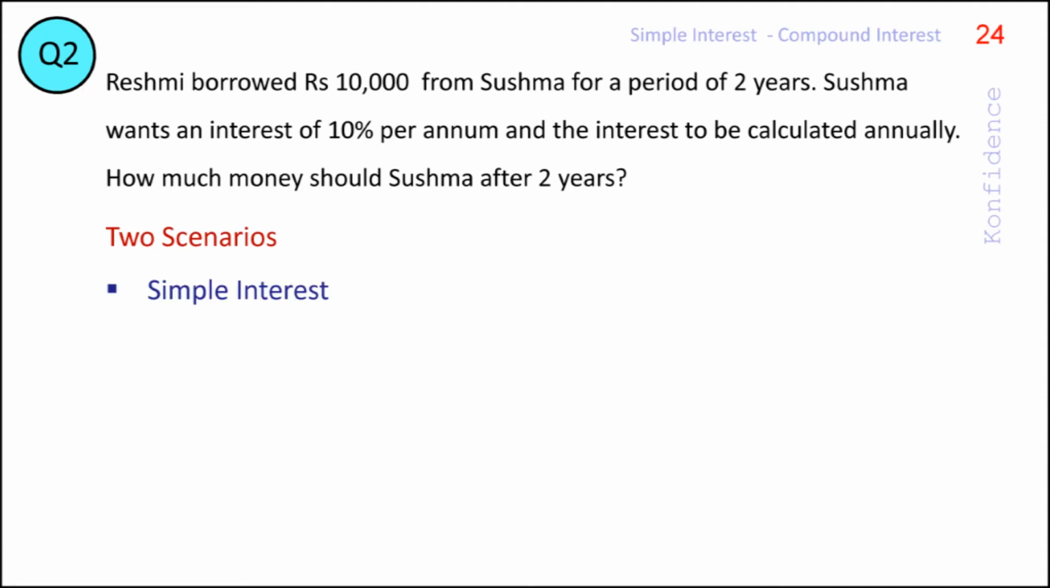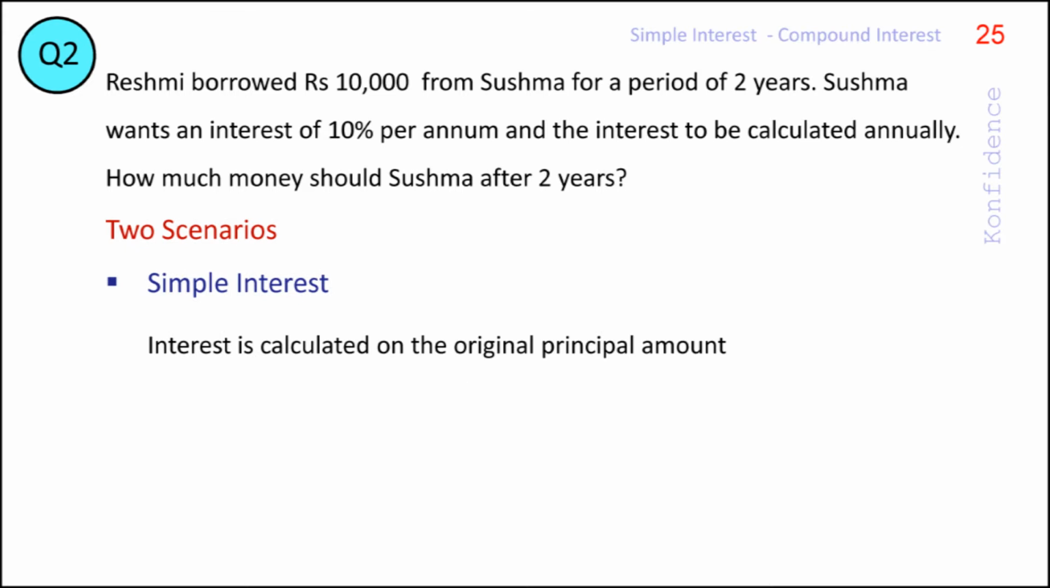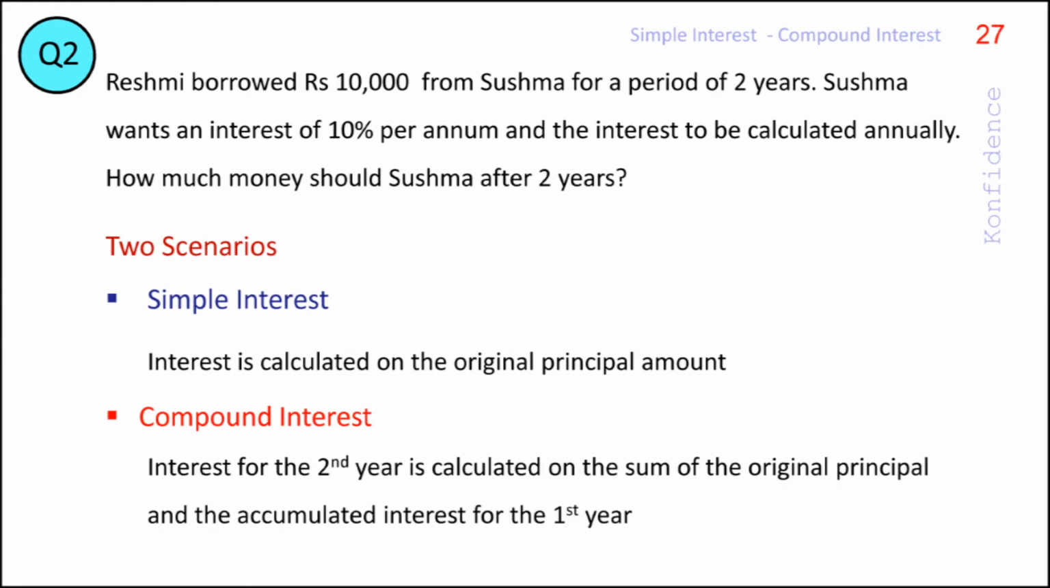In the first scenario, the interest is calculated on the original principal amount only. The interest accumulated at the end of the first year is not taken into account while computing the interest for the second year. Calculating the interest in this manner, where the principal amount only is considered when calculating the interest, is called a simple interest approach. In the second scenario, the interest for the second year is calculated on the sum of the original principal and the accumulated interest for the first year.